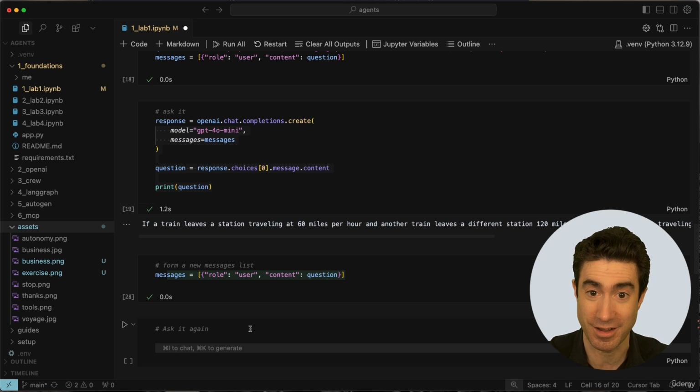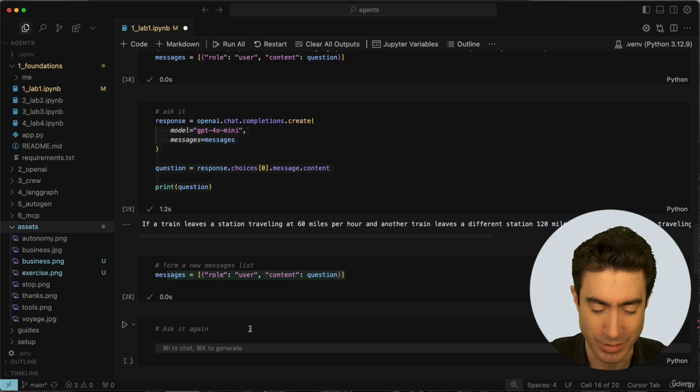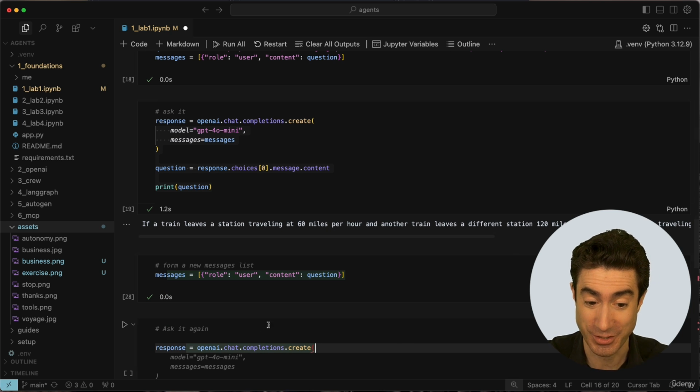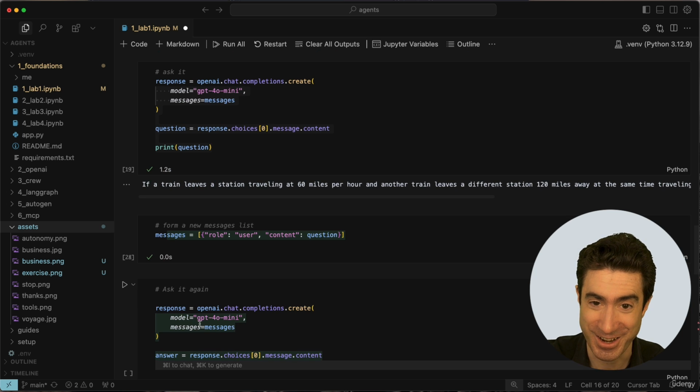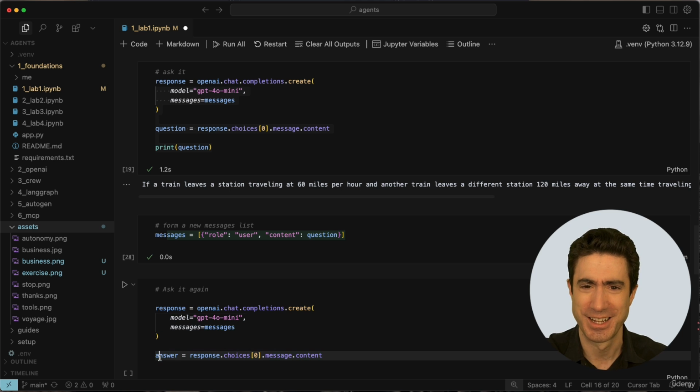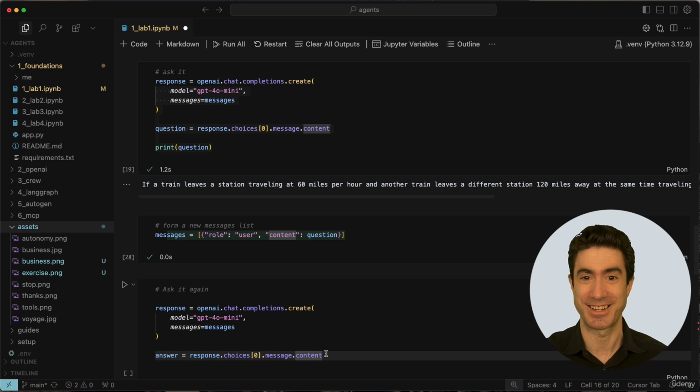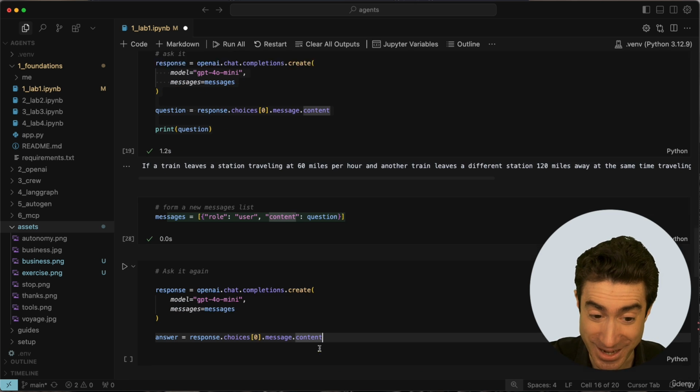And now we're going to ask OpenAI again. So we're going to say response is openai.chat.completions.create. And again, Cursor fills it all in and it fills in the answer. And it's even clever enough to recommend that we call it answer instead of question. Honestly, it's incredible. So this is exactly what we want to do.